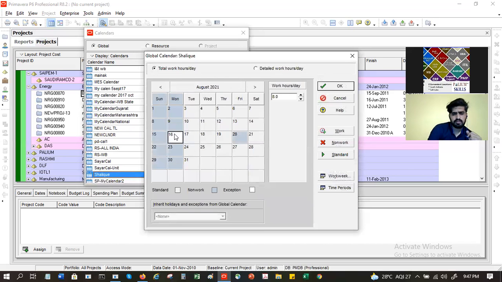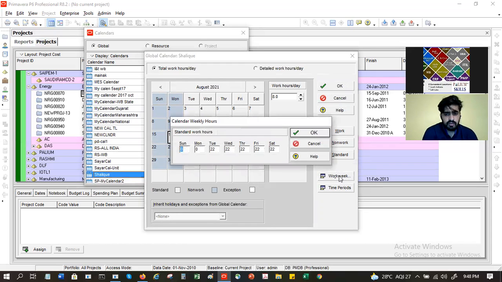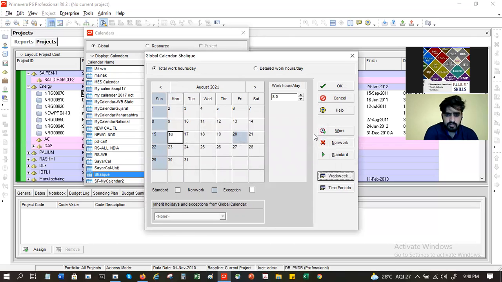Now suppose here I have Monday as holiday, Saturday as working. This is slightly ulta, right? Usually Saturday is holiday, Monday is working. Now suppose I want to make Monday also working, then there is a work week here. You see this work week? I go to work week. Monday, holiday. I can make it like 22 hours of working.